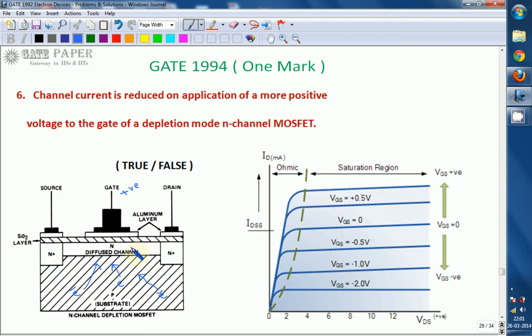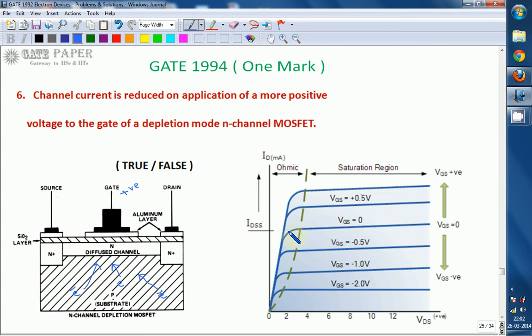So if you apply more positive voltage, current increases. That is also shown with the help of these characteristics. Look at the drain characteristics, also called output characteristics: output current versus output voltage. Output current is the drain current, and output voltage is VDS, the drain to source voltage. Look at the voltage magnitudes. If the gate to source voltage is 0 volts, even though you are not applying any gate voltage, because of the permanent channel there exists a drain current, as shown here.